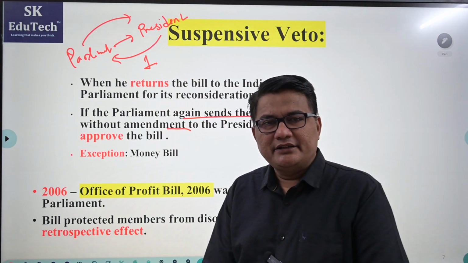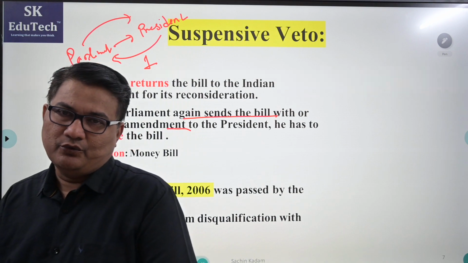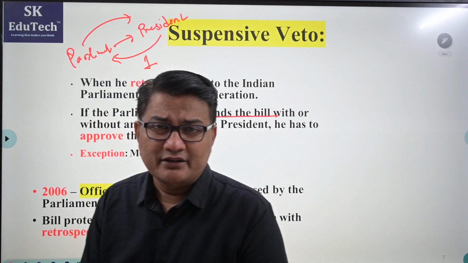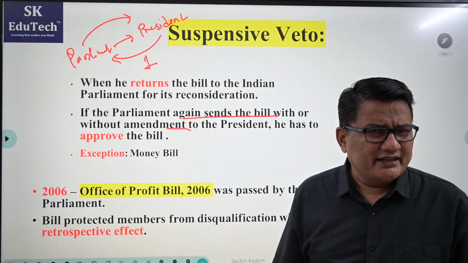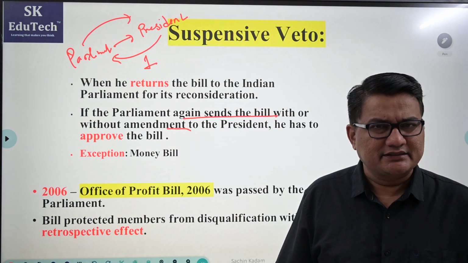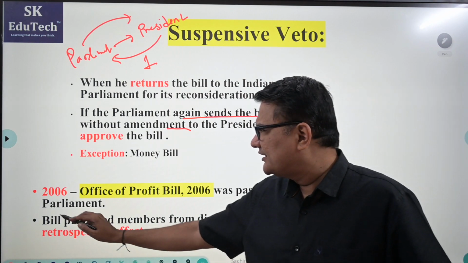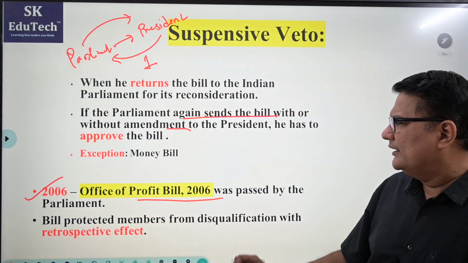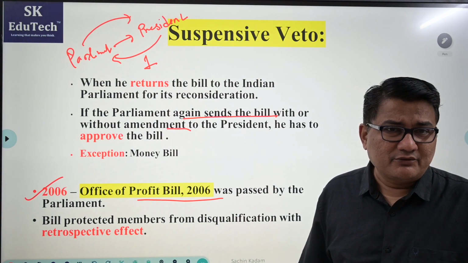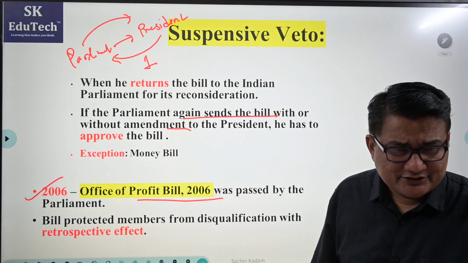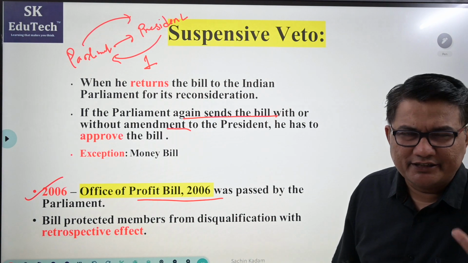Now, does that mean he can use suspensive veto everywhere? No. Money bill is always going to be an exception. He cannot send back a money bill for reconsideration. So, is there any example if they ask this question in an interview? Answer is yes. In 2006, there was the Office of Profit Bill which was passed by Parliament. Now, you may say, sir, what is Office of Profit first of all? Let us discuss in brief in 2 minutes.